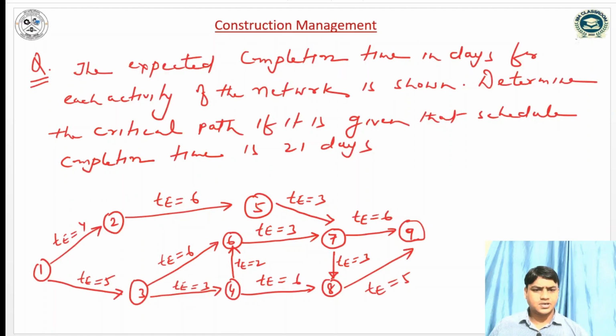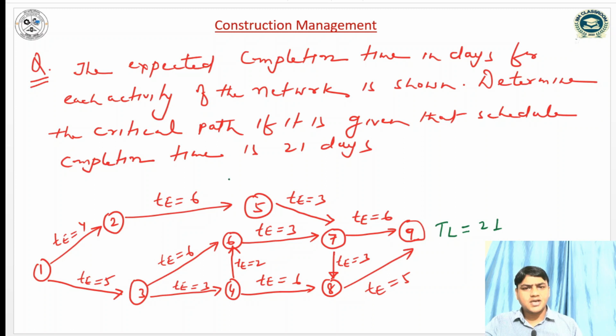So let us start with the first problem. The expected completion time in days for each activity of the network is shown. Determine the critical path if it is given that the scheduled completion time is 21 days. So this is the network diagram given, and the expected time of each activity is given. The latest allowable time for event 9 is given, it is 21. So TL is 21.